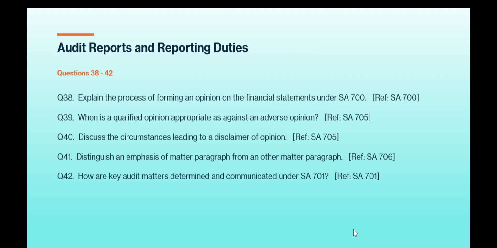Let's see what are the questions coming from audit reports and reporting duties. Question number 38. Explain the process of forming an opinion on the financial statements under SA 700. Okay. Question number 39. When is a qualified opinion appropriate as against an adverse opinion? Reference to SA 705. Question number 40. Discuss the circumstances leading to a disclaimer of opinion.